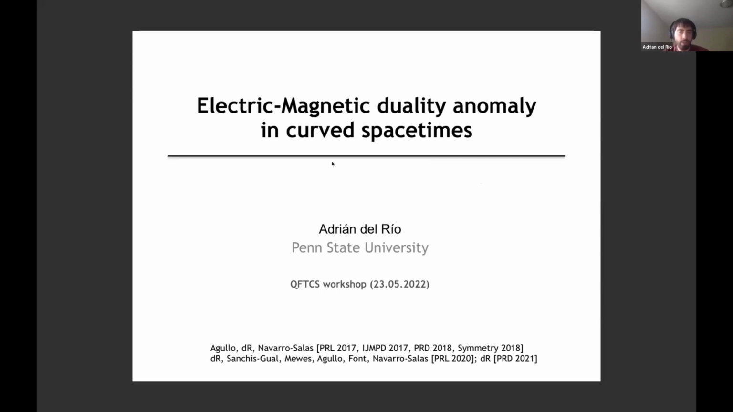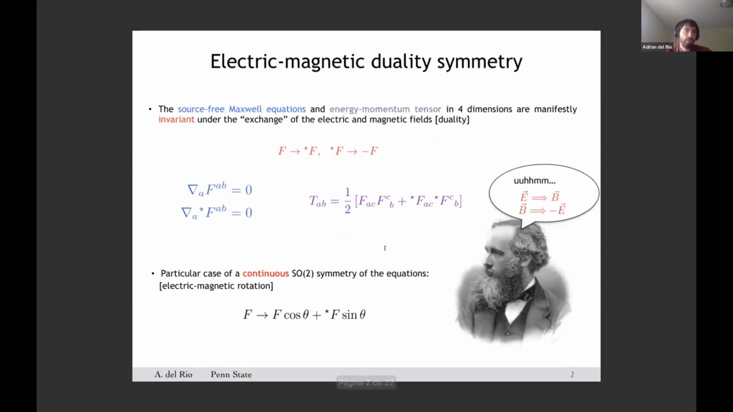In particular, I would like to show that a gravitational field makes the classical electromagnetic duality symmetry of source-free Maxwell theory anomalous in the quantum theory. And then I would like to also discuss which family of solutions of the Einstein's equations are expected to produce this quantum effect. All right, so what is this electromagnetic duality symmetry that I refer to?